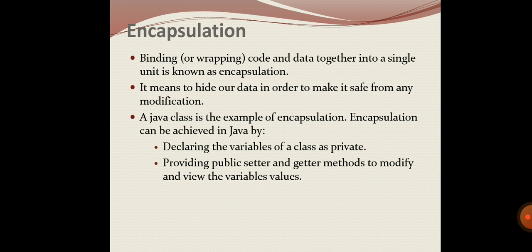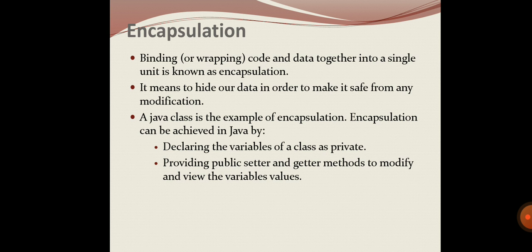Next one is encapsulation. That is the main definition here: wrapping or binding up of code and data together in a single unit. That is what is called encapsulation. It hides the data, and any modification cannot be done in that particular data. And the Java class is an example of encapsulation.